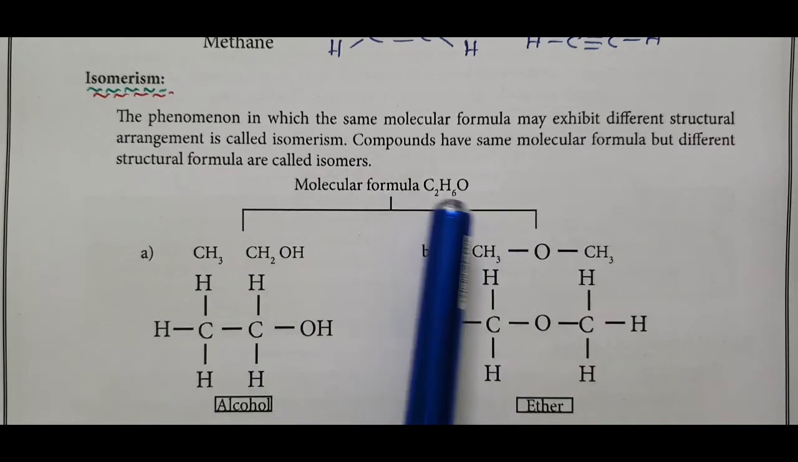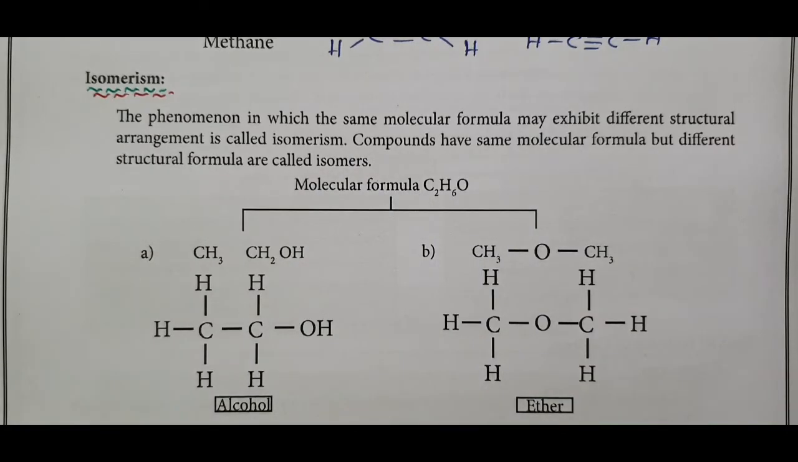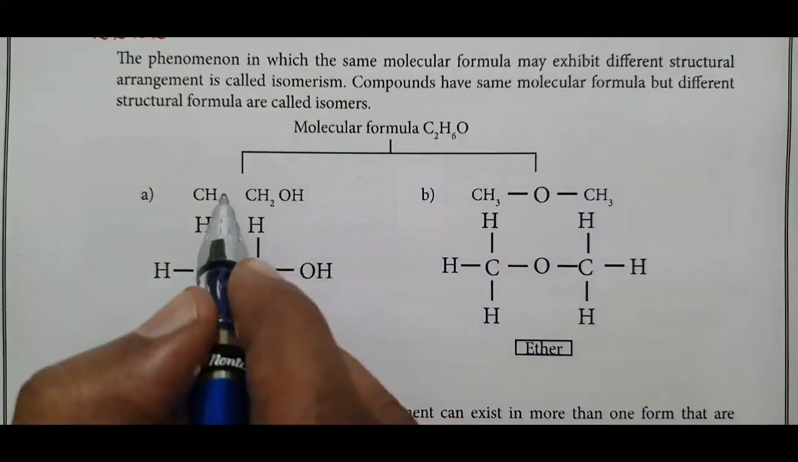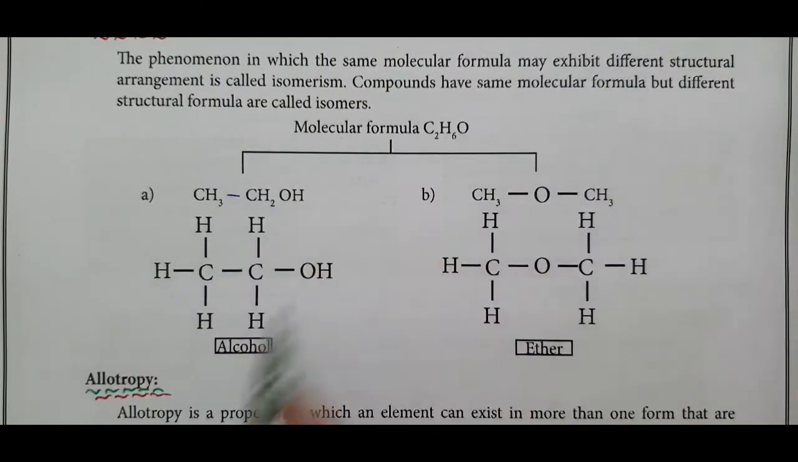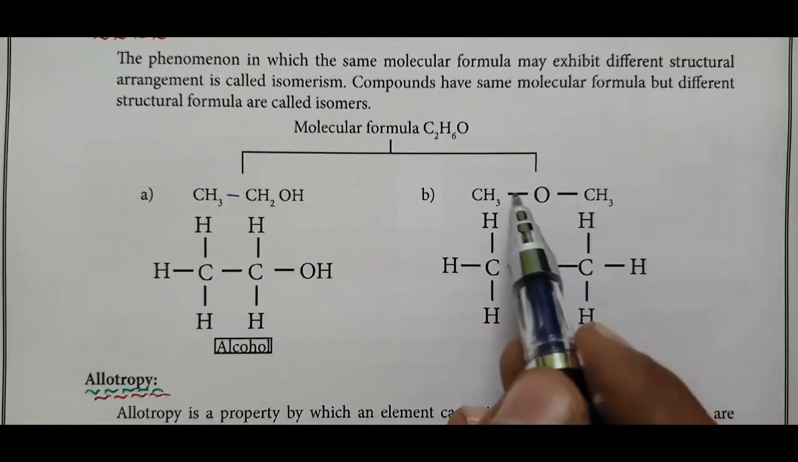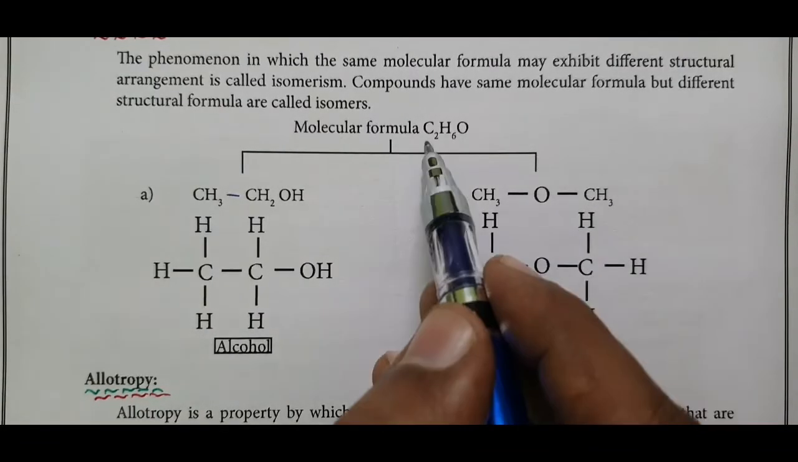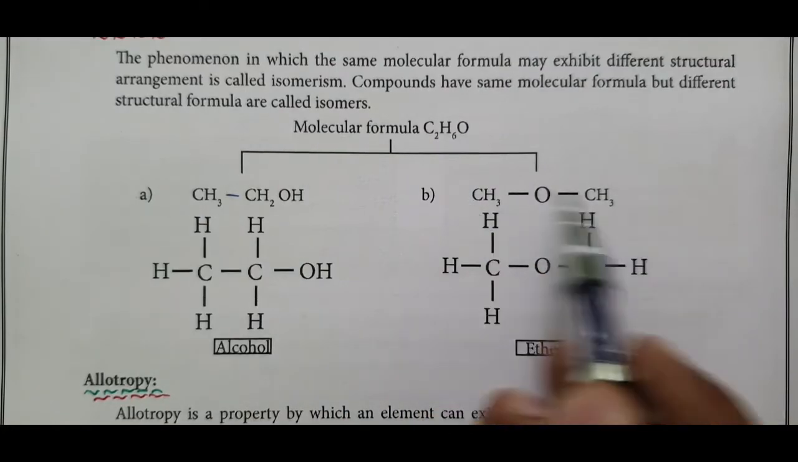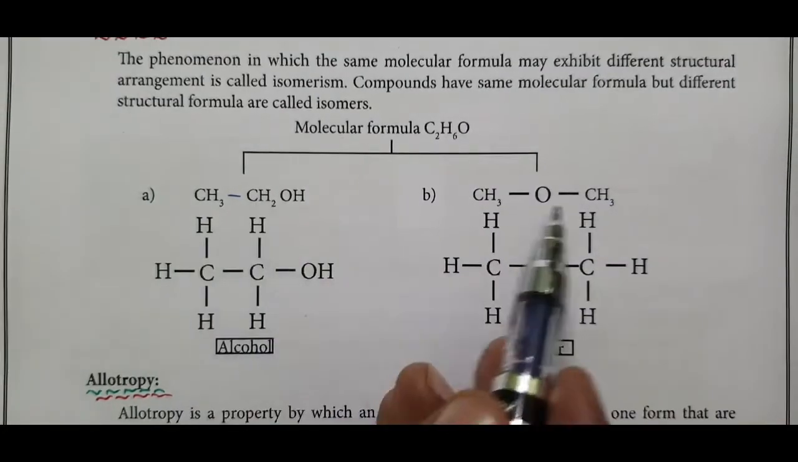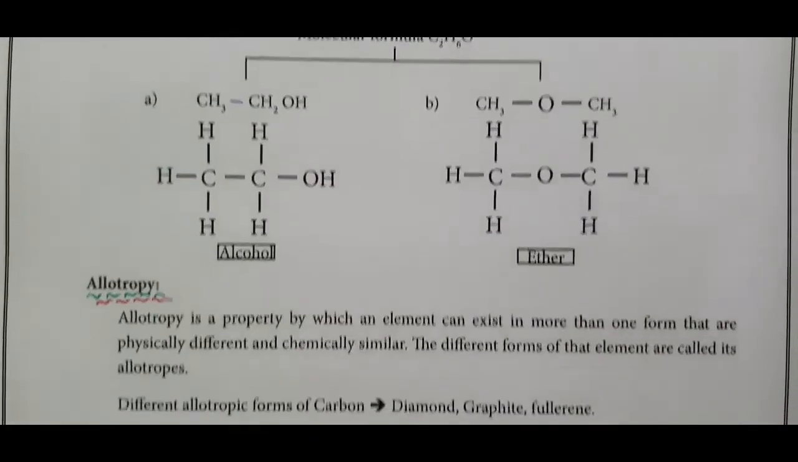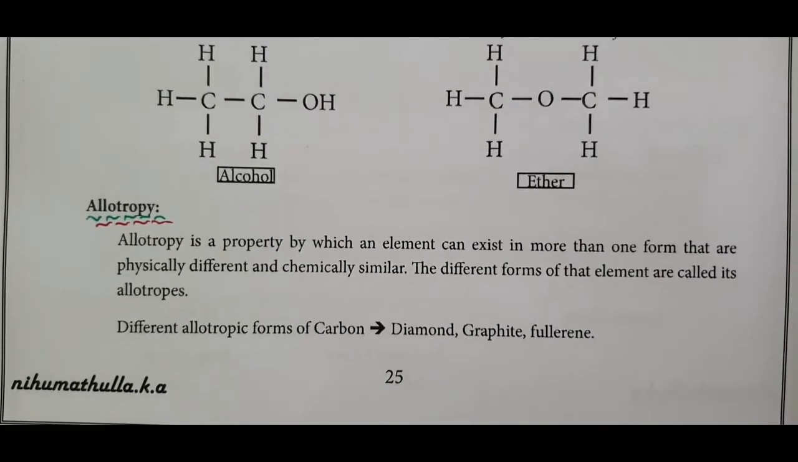Molecular formula C2H6O. We can write one alcohol isomer and one ether isomer. CH3CH2OH, ethyl alcohol, ethanol. With the same molecular formula, the ether isomer has the ether functional group, O. When you divide the 2 carbon atoms into 2, one carbon is methyl and the other carbon is methyl. Both these compounds have the same molecular formula but different structural formulas, and are called isomers, and the phenomenon is called isomerism.